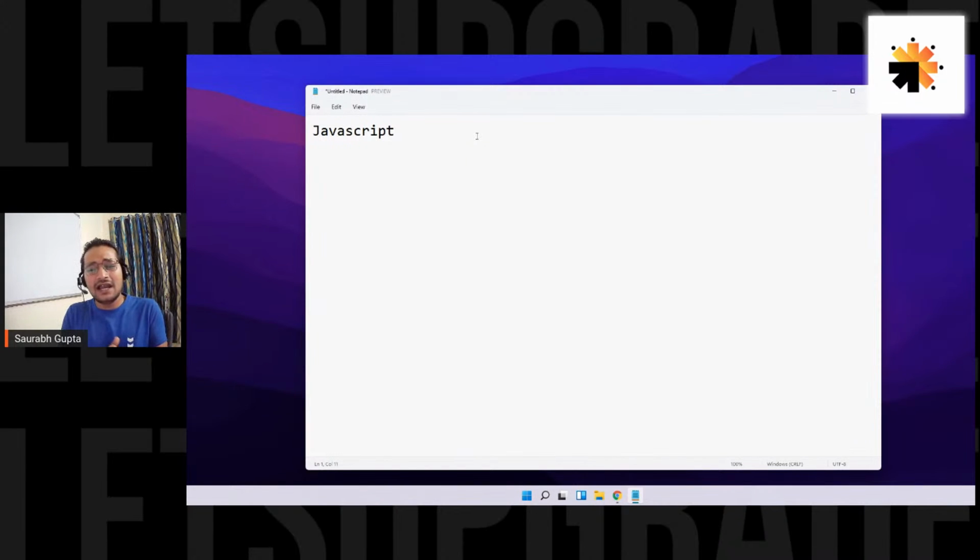Derived language from Java, it's not exactly derived. See, guys, if you feel JavaScript is based on Java, it is not correct. Just because of the name, don't feel it's actually based on Java. It's a programming language, fine. Some things will match in Java and JavaScript, fine. But it is not directly based on Java. So don't think like that. That's not correct. Just because it has the name Java in it, it does not belong to Java.